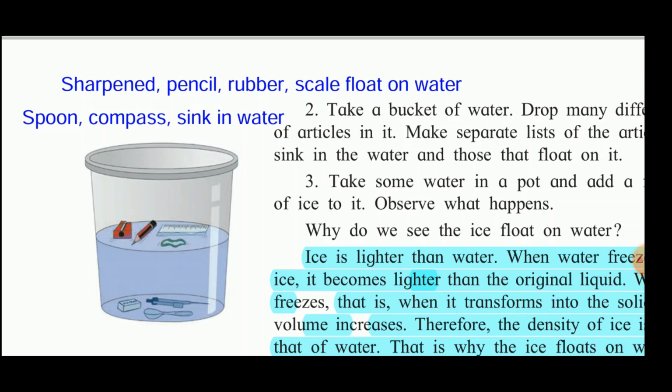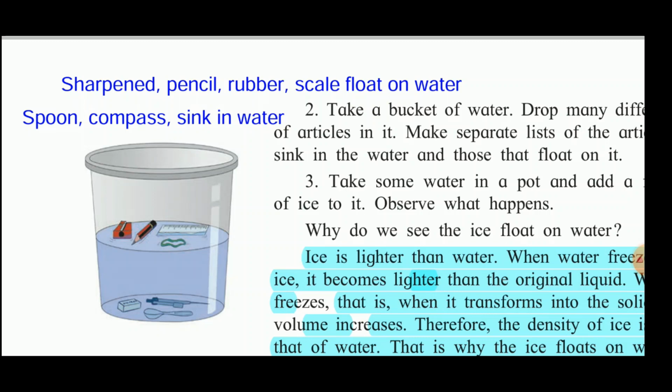So, this shows you that the objects whose density is less than water will float in water, and the objects whose density is more than water will sink in water. Plastic, wood and rubber have a density less than water, so objects made with these materials can float in water, whereas steel has a density more than water. All the metals also have a density more than water, so the objects made of metals will sink in the water.